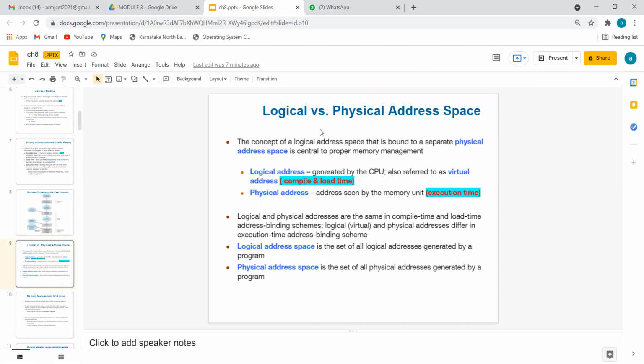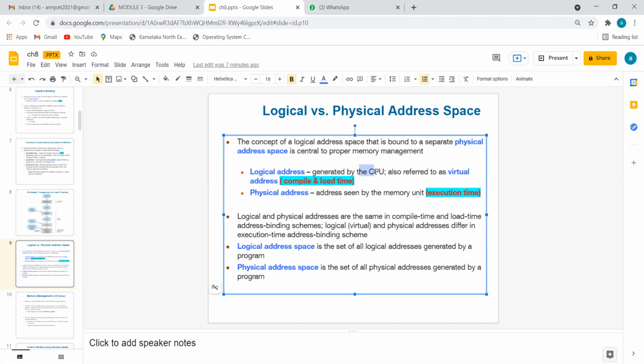Hence logical addresses are generated only by the computer or CPU. Physical addresses are really where we will get the data. Logical addresses are generated by the CPU and are also referred to as virtual addresses, whereas physical addresses are the real addresses present in the memory.